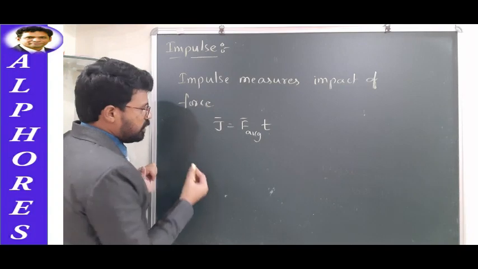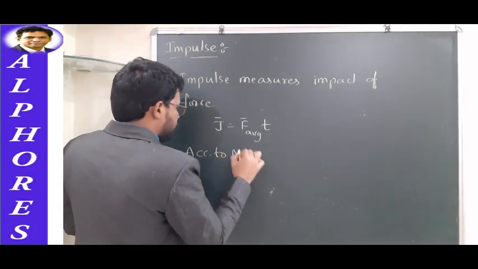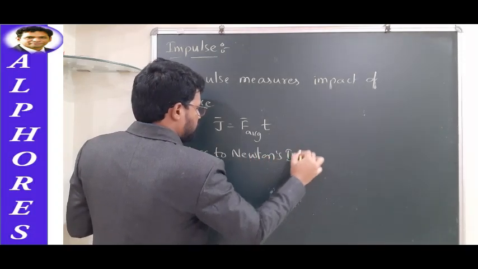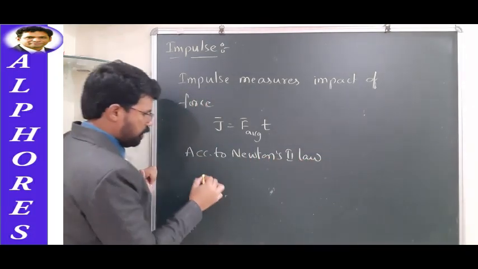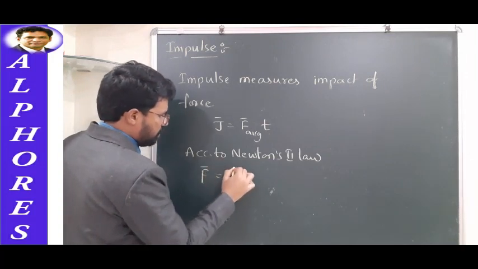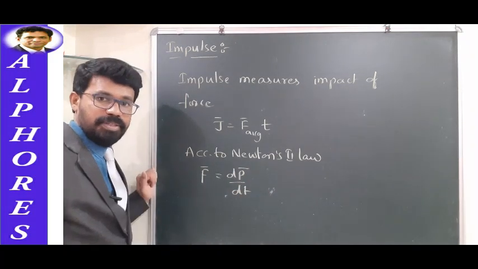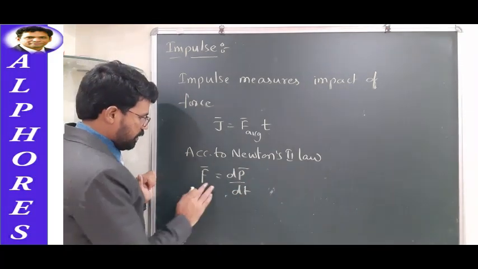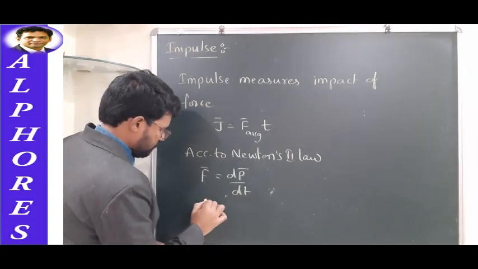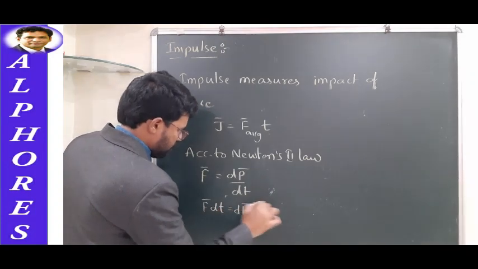We have already seen Newton's second law of motion. According to Newton's second law, what you can write? F bar is equal to dP bar by dt. That's how it can be written. Let me shuffle this one. How can it be written? F bar dt is equal to dP bar,